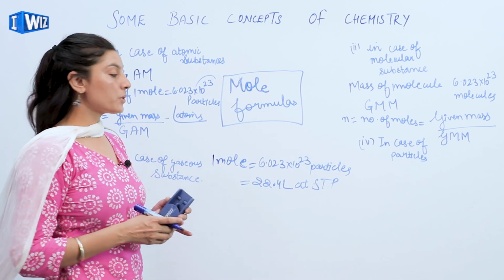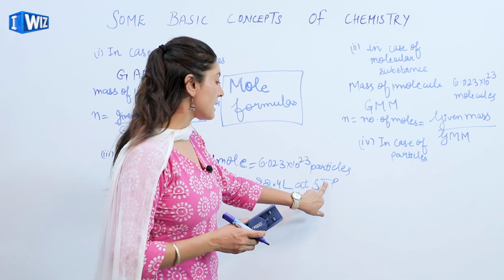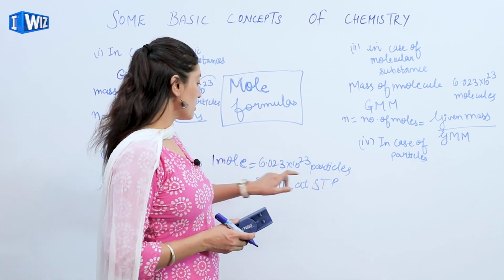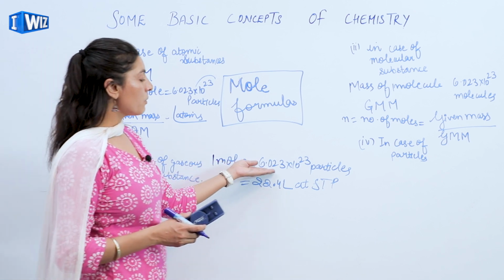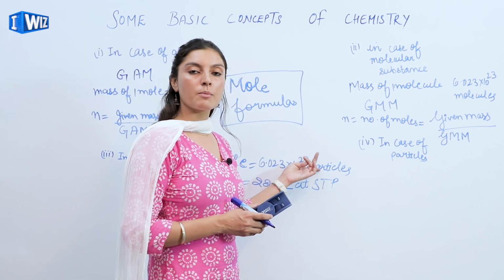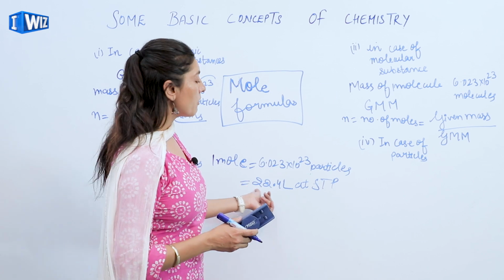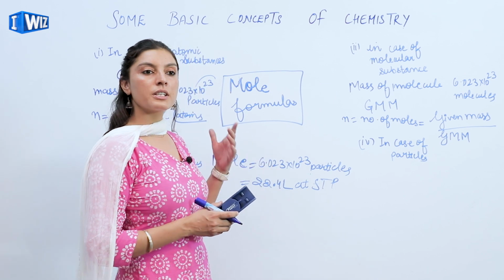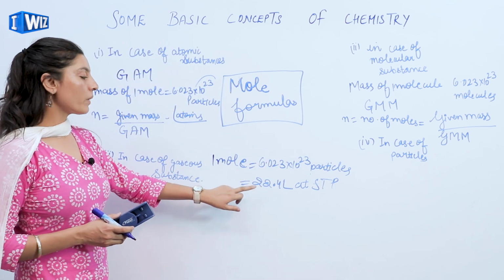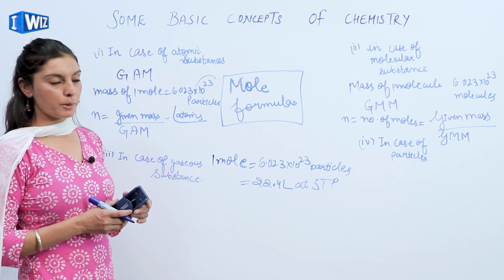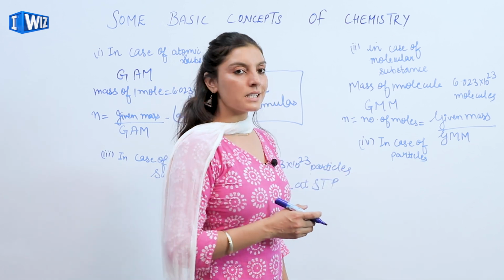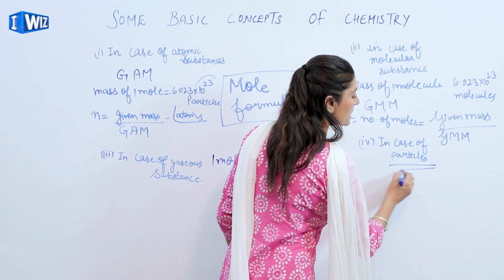By STP, I mean standard conditions of temperature and pressure. So, 1 mole of the particles, equivalent to 6.023 into 10 raised to the power 23 particles, has a volume of 22.4 liters at the standard temperature and pressure.